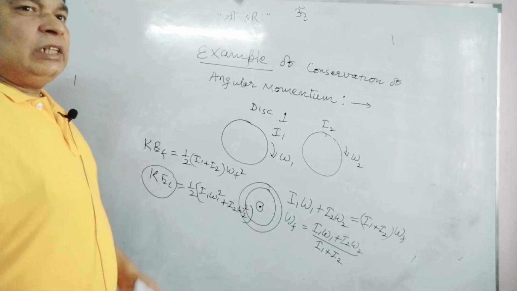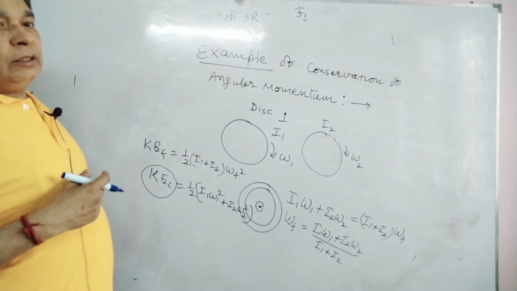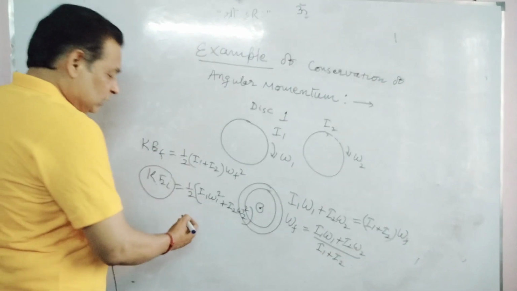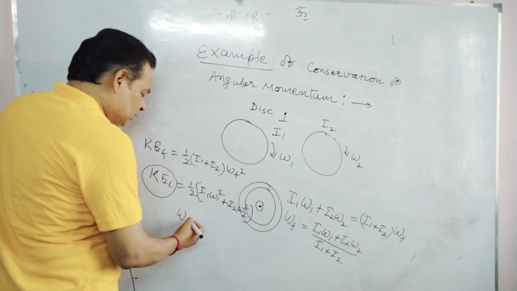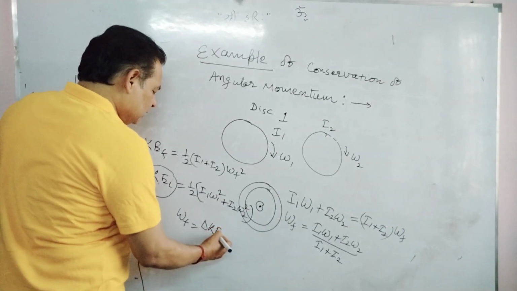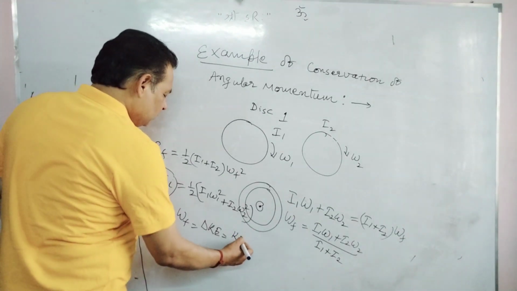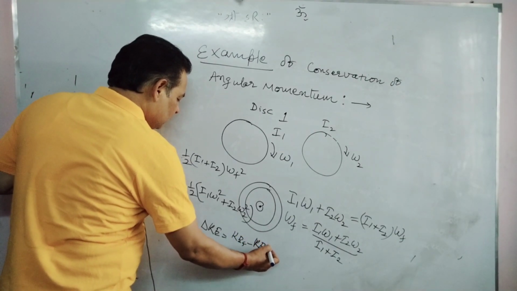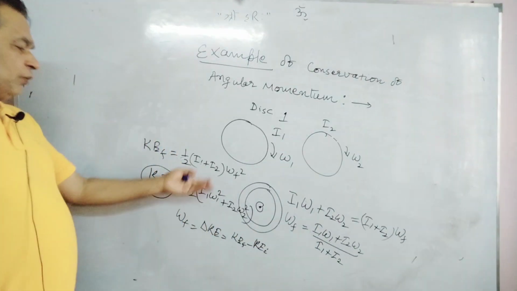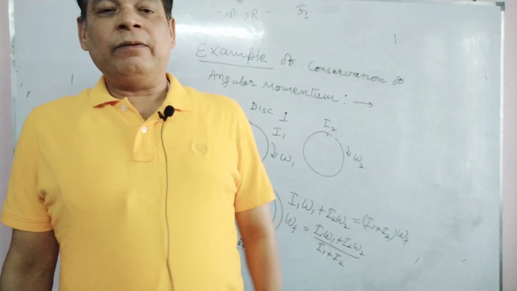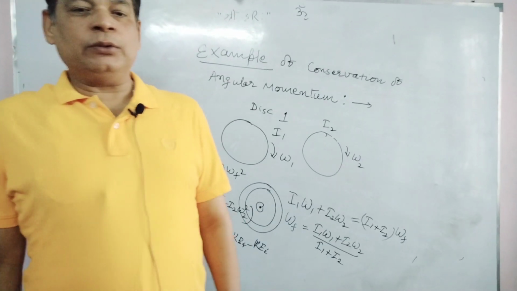So work done by friction will be equivalent to the heat evolved in this motion, and work done by friction can be given as the change in kinetic energy, that is, kinetic energy final minus kinetic energy initial. We can put in the values and get the answer. I hope this is clear. We will take another example also.